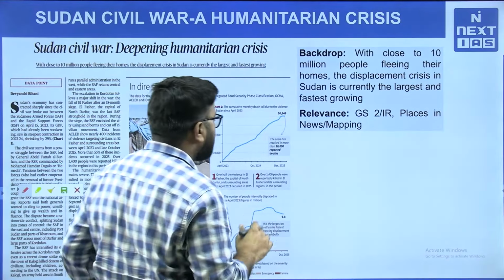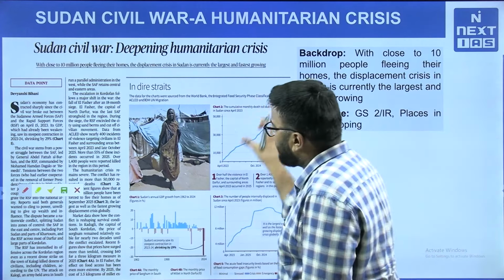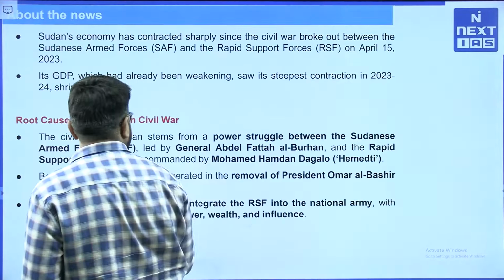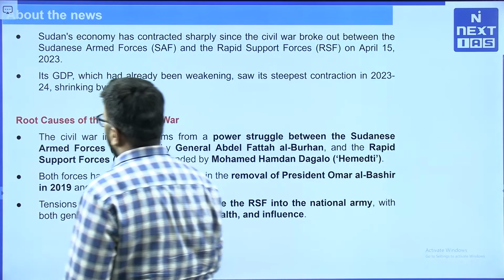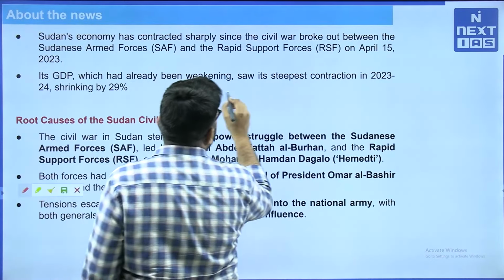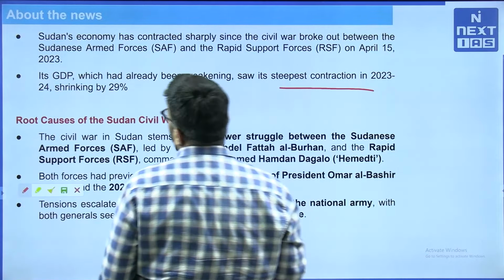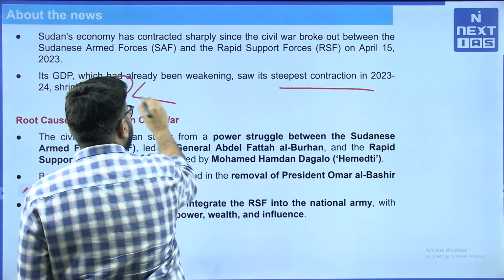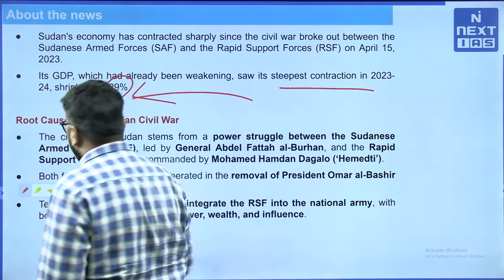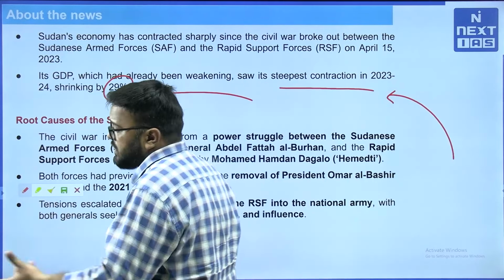Another important article is about Sudan's civil war. Sudan's civil war is fiercely going on. You can clearly see the humanitarian toll it is taking on the Sudanese people. Let's look at some of the basics of the root causes of the Sudanese civil war here. But before that, Sudan's GDP has already been weakening and saw its steepest contraction in 2023 and 24, by 29%. So it shrank by almost one third. This is a huge drop. What it shows is people are getting more poverty stricken in an already poor country like Sudan.